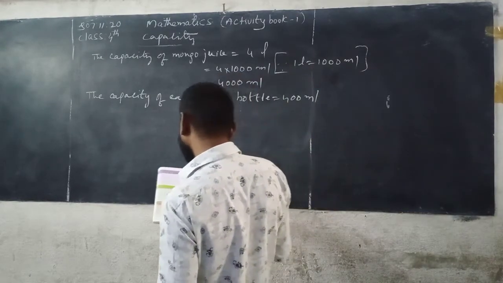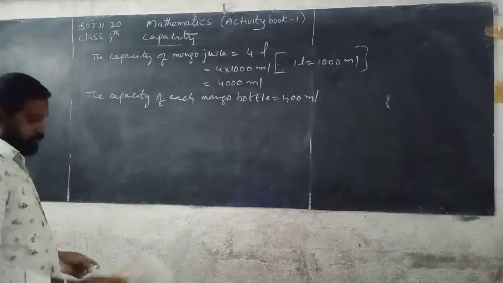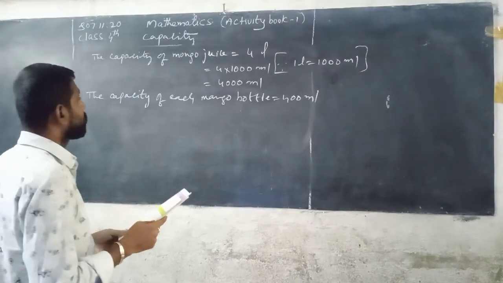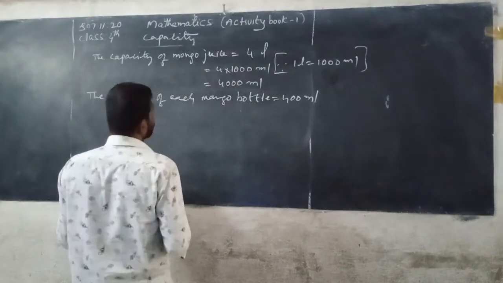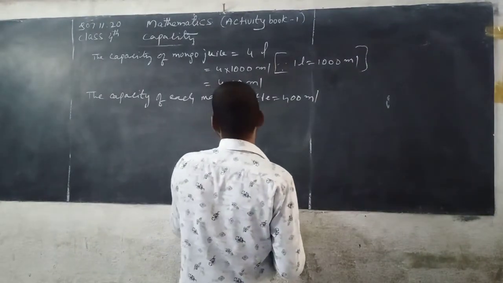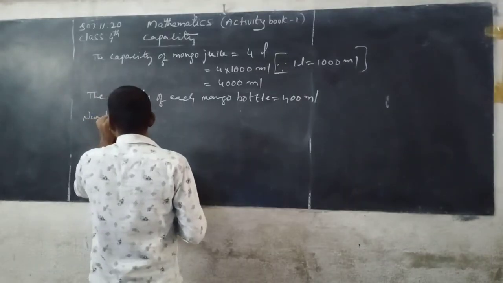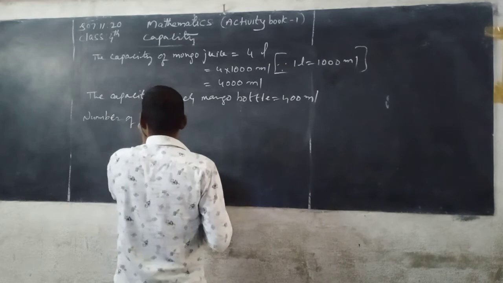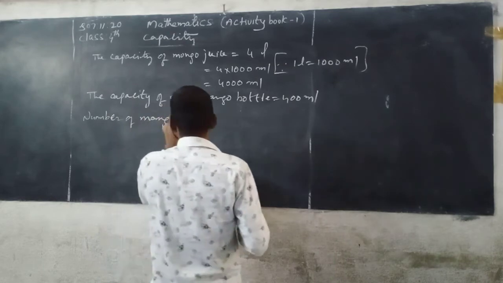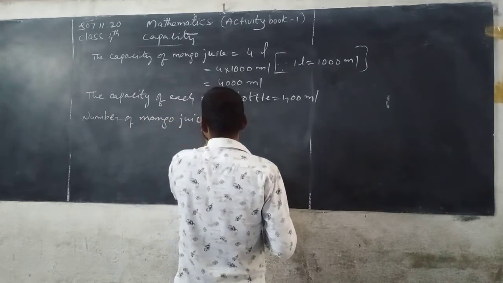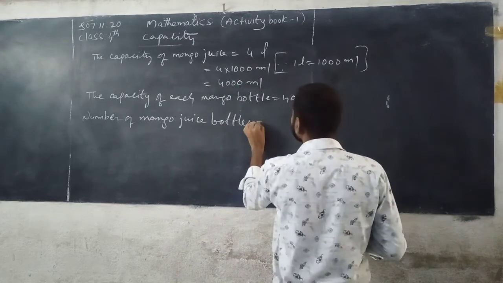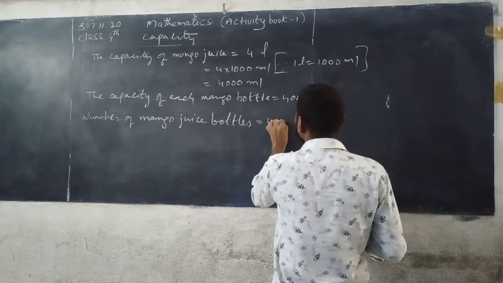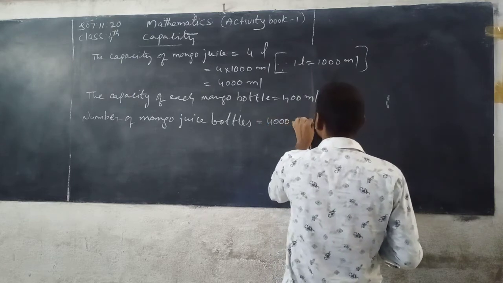So you can find out the number of mango juice bottles, which is equals to 4000 divided by 400.